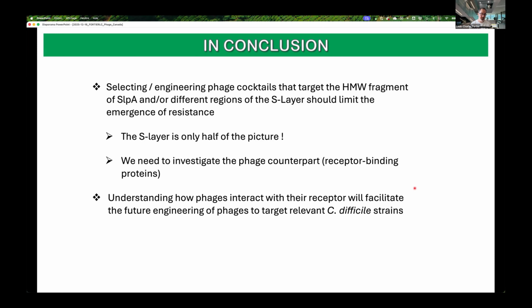And finally, understanding how phages interact with their receptor will facilitate the future engineering of phages that will target specific C. difficile isolates. And hopefully we will be able one day to develop phage therapy against C. difficile.